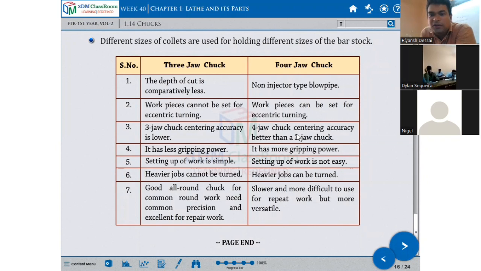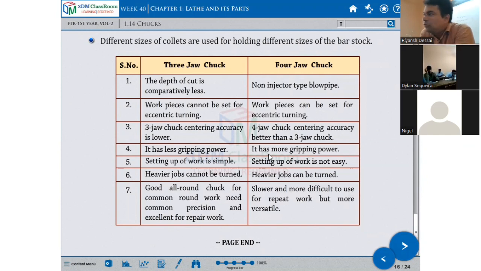The 4-jaw chuck has centering accuracy better than the 3-jaw chuck, so it can be made more accurate. The 4-jaw has less gripping power, the 3-jaw has more gripping power. With the 3-jaw chuck, setting up work is simple. With the 4-jaw chuck, setting up work is not easy. This is the only disadvantage of the 4-jaw chuck. Otherwise, the rest is all good. Only the setting time required is a little more compared to the 3-jaw chuck.